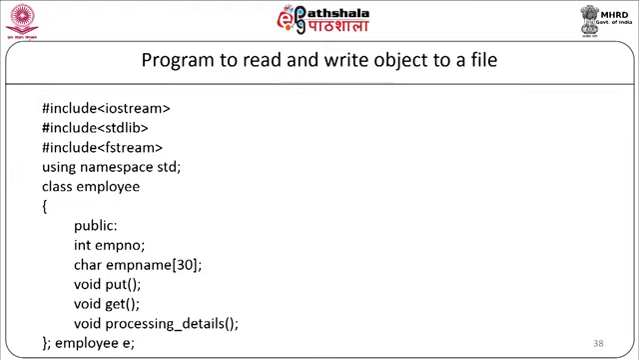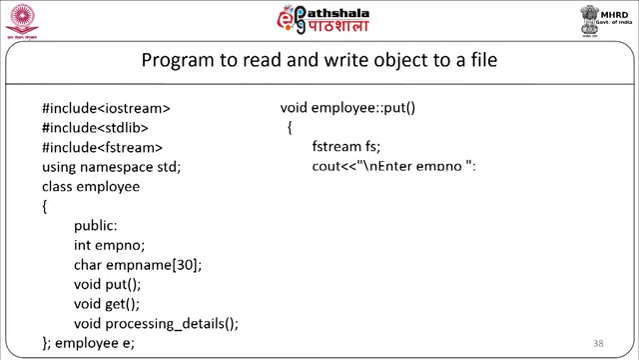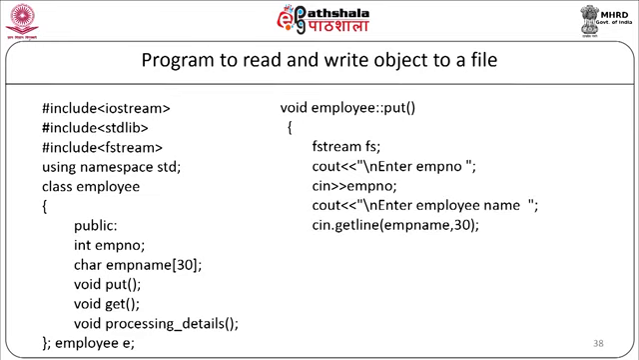Now we will start with the put member function as void employee::put(). We will start with the code of the function: fstream fs; cout << "enter employee number"; cin >> employee number; cout << "enter employee name"; cin.getline(employee name, 30). So we are asking from the user the employee number and name.